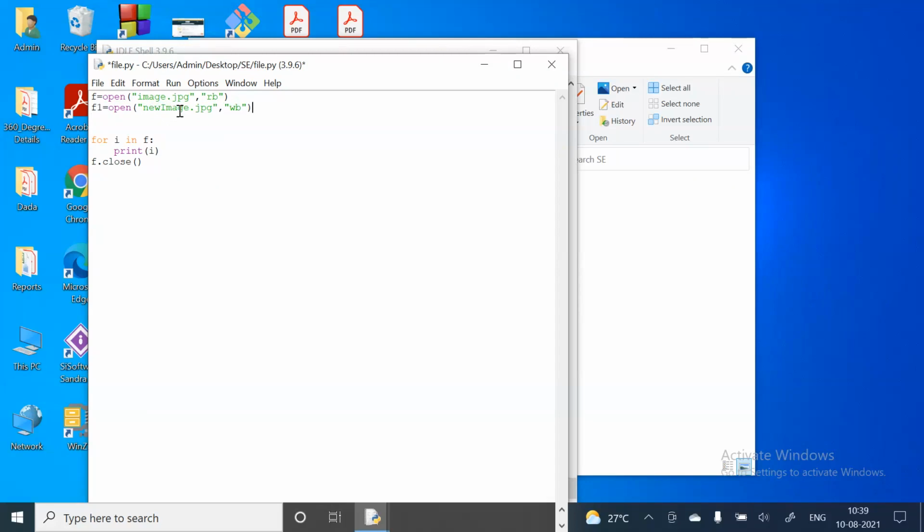Okay. Then here, this is f because this is the original file, right? This one, and I need to write here f1. This is the new one, and all these values I'll just write, and I'll save it, and I'll run it.